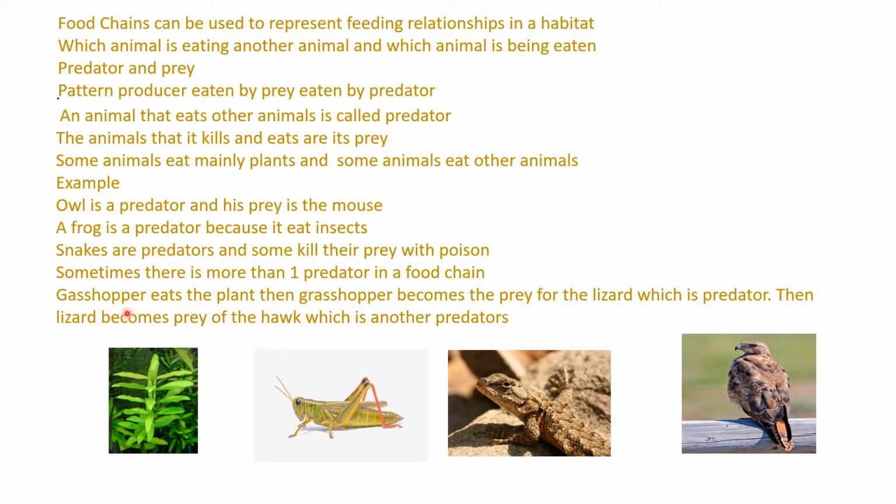So the grasshopper eats the plant. Then the grasshopper becomes the prey for the lizard, which is a predator. That means there is a pattern: producer eaten by prey, and prey eaten by predator. Then the lizard becomes the prey of the hawk, because the hawk is going to eat the lizard. So the hawk is a predator, and this lizard becomes a prey.